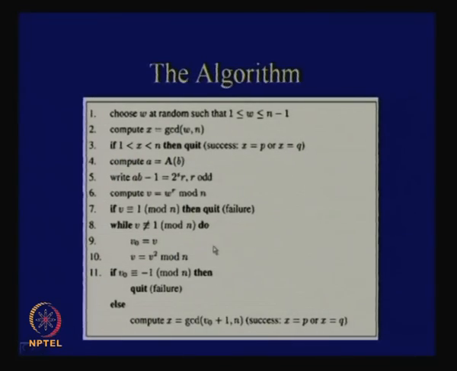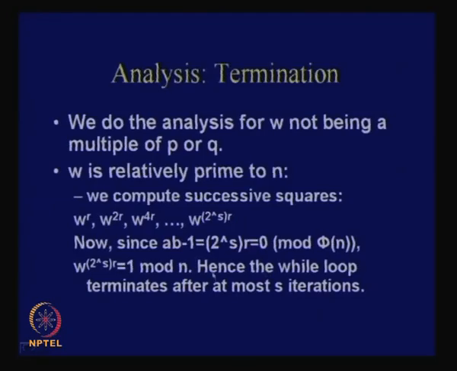If I analyze, though I am not going into the analysis, you will find that for at most n by 2 cases this can fail. That means the probability of success is at least half. The proof is given in Stinson's book, you can see it there.